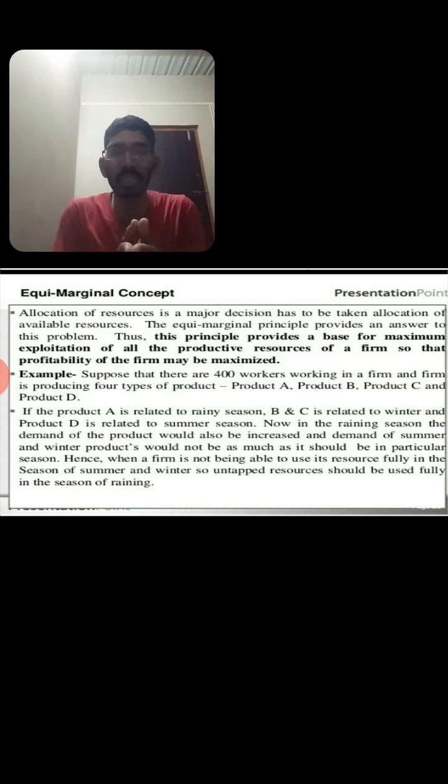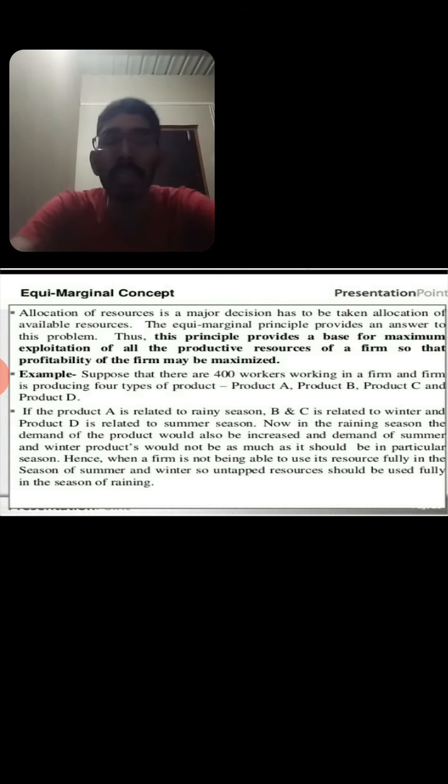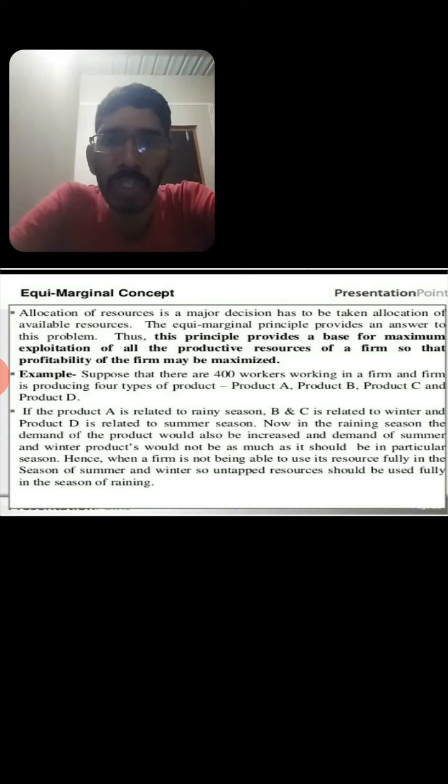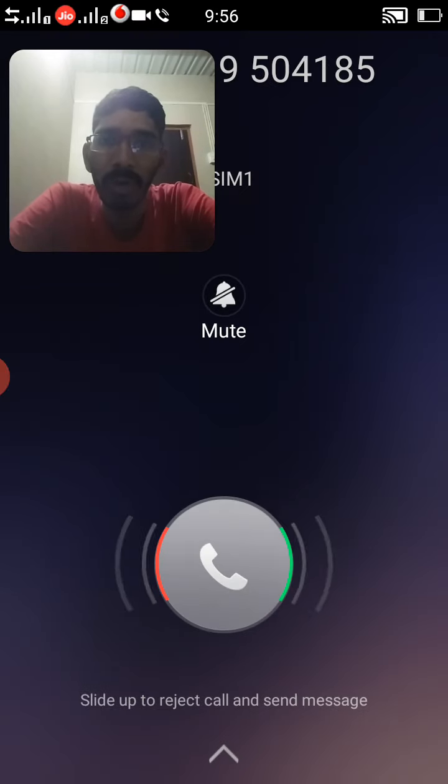That is called the production unit, or we maintain the proper production of goods and services. Here we can say that the allocation of resources is a main decision to be taken, the allocation of the available resources. The equimarginal principle provides an answer to this problem, because this principle provides a base for maximum exploitation of all the products.